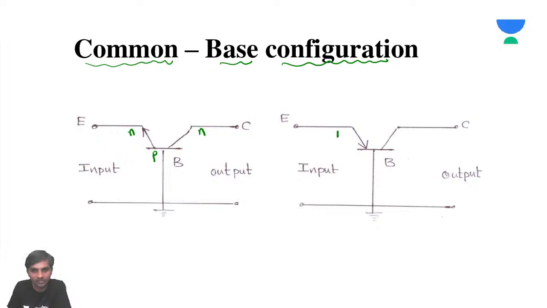Here the current is flowing into the base, so it has to be PN, and the other should be P. As I told you, the base is common. Now one terminal has to be on the input side and the other terminal on the collector side.